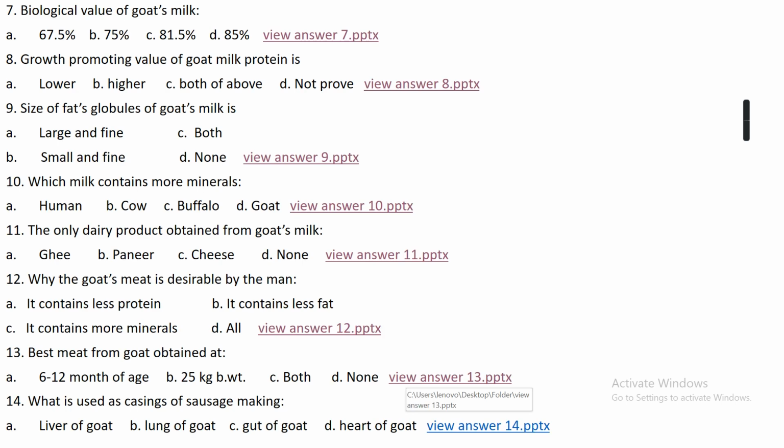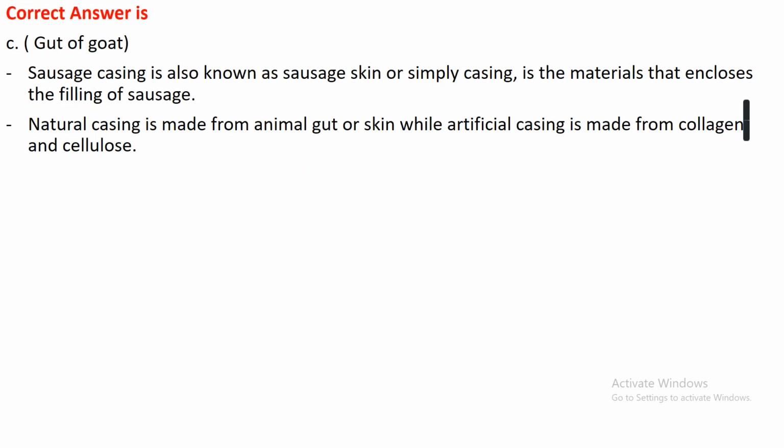Question number 14. What is used as casing for sausage making? Option A, liver of goat. Option B, lungs of goat. Option C, gut of goat. Or option D, heart of goat. The right answer is option C, that is gut of goat.